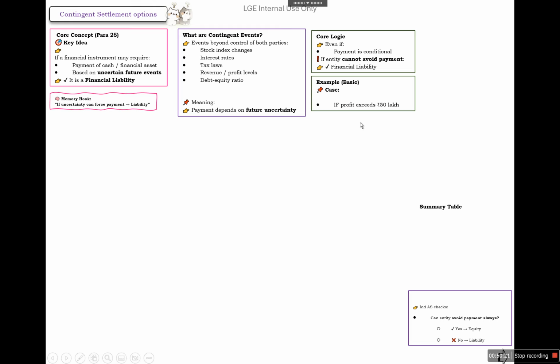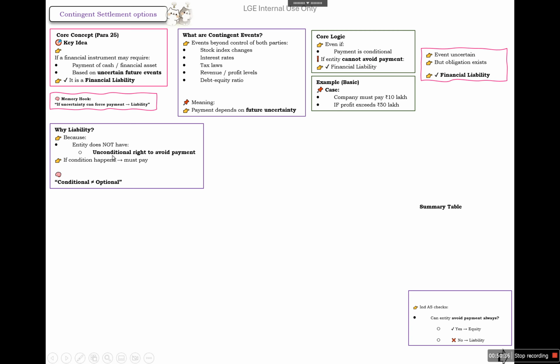For example, if profit exceeds 50 lakhs, the company must pay 10 lakhs. So, it is a liability. The event is uncertain but the obligation exists, so it will be called a financial liability. Why? Because the entity does not have an unconditional right to avoid the payment. So if the condition happens, we have to pay. So it will be called a liability.